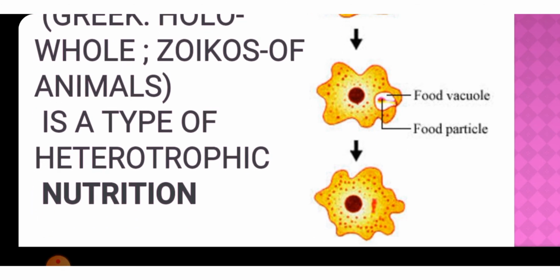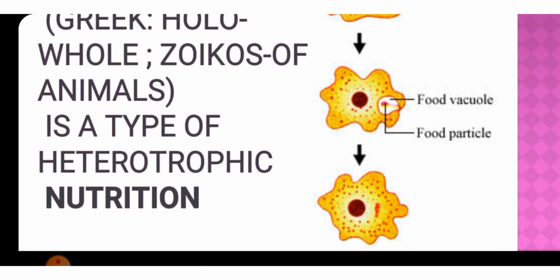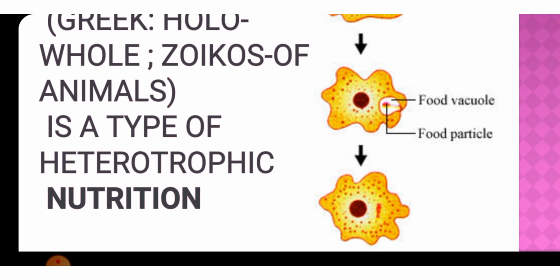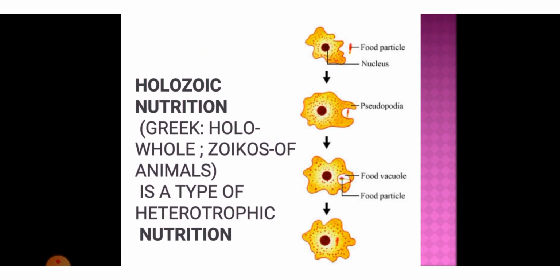Finally, the digested food is absorbed into the cytoplasm. The undigested food material is removed from the body through a temporary vacuole. This mode of nutrition in amoeba is also called phagocytosis. This mode of nutrition in the amoeba is said to be phagocytosis.